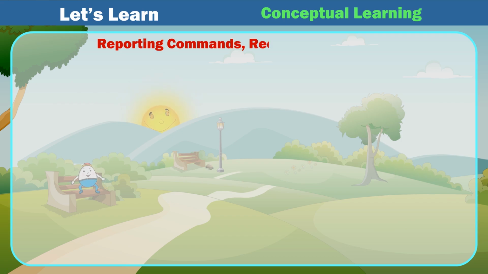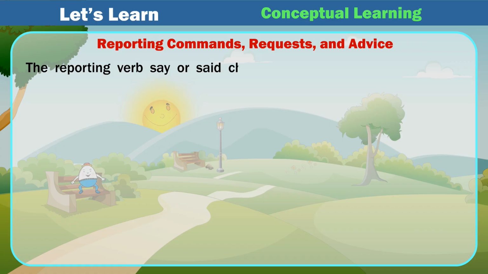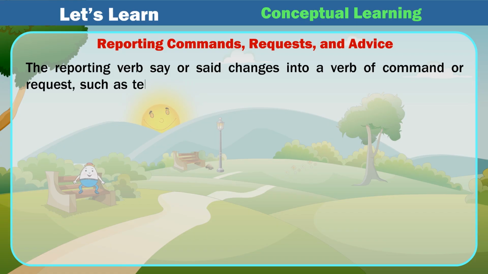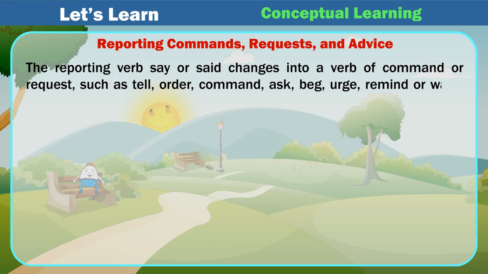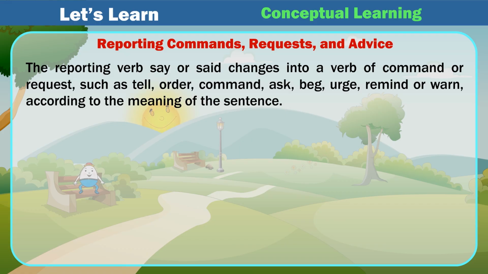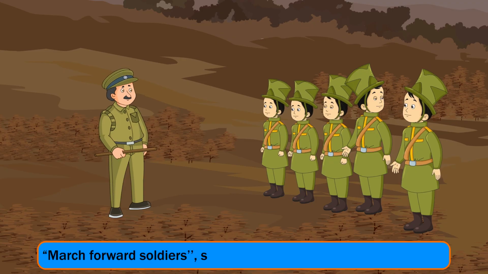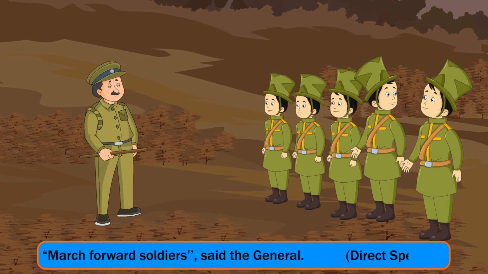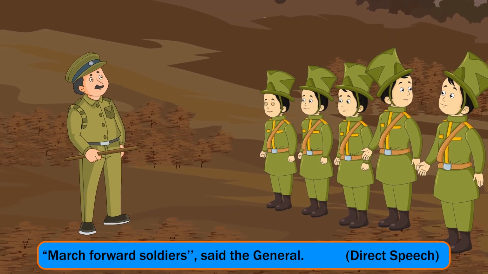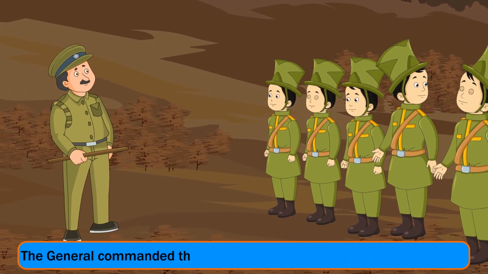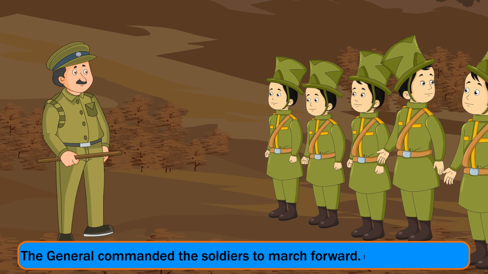Reporting commands, requests, and advice. The reporting verb say or said changes into a verb of command or request, such as tell, order, command, ask, beg, urge, remind, or warn, according to the meaning of the sentence. Example: "March forward, soldiers," said the general. Direct speech. The general commanded the soldiers to march forward.